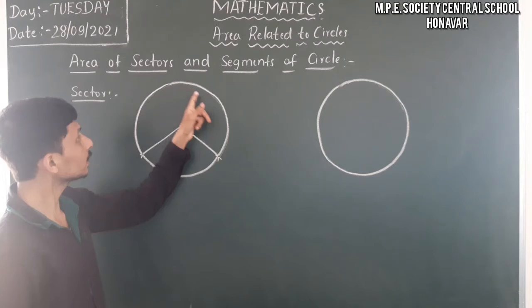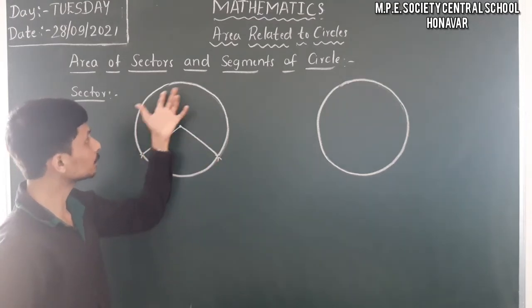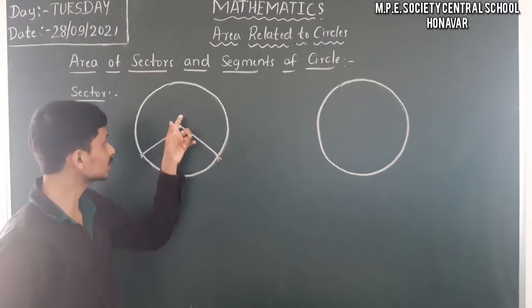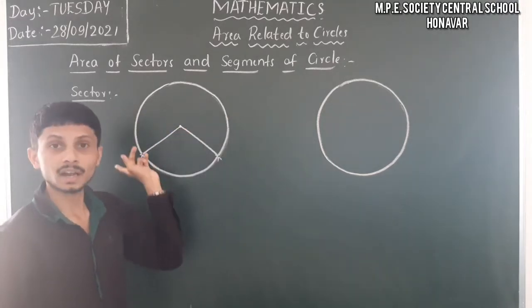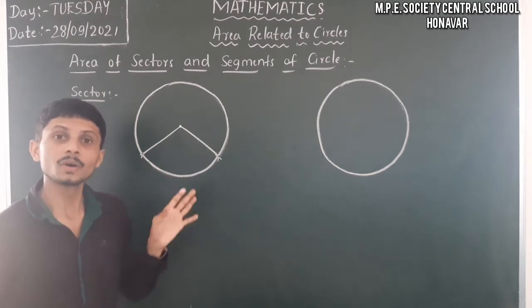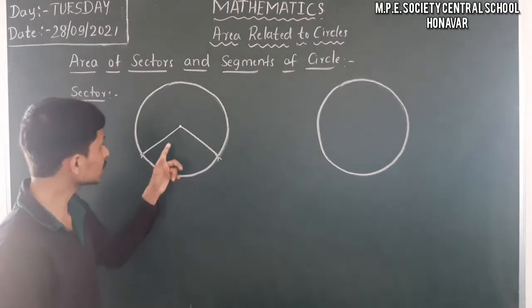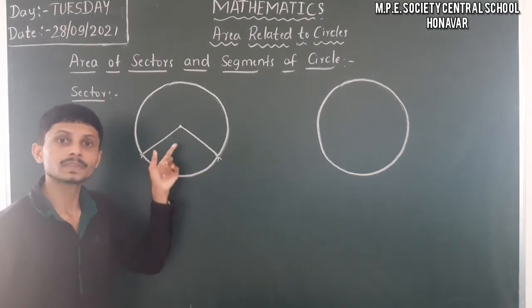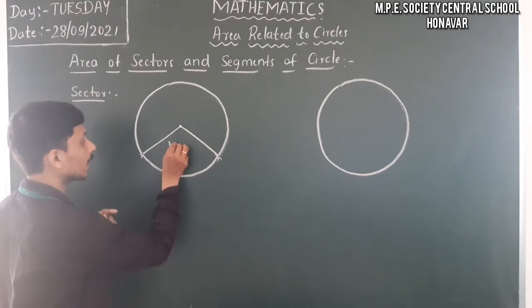Also, we can consider this as a sector: this is also a part of the circular region enclosed by these two radii and this major arc. So that's why we have a minor sector and a major sector. The part of the circular region enclosed by two radii and the minor arc, we call a minor sector.